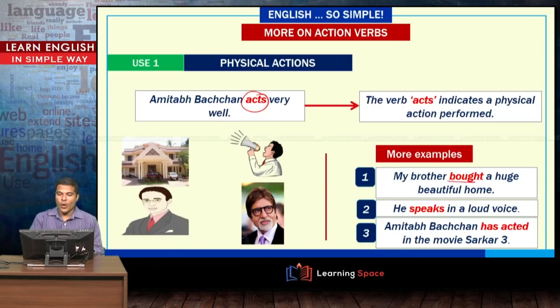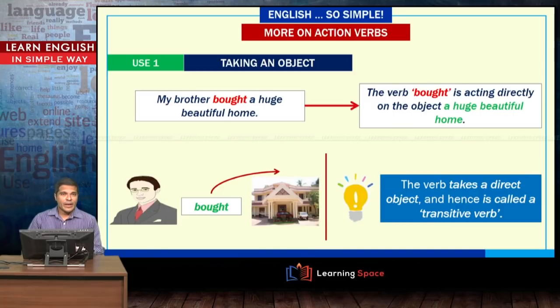My brother bought a huge beautiful home. He did something physically. He speaks in a loud voice. Again, a physical action is performed here. And so is in this sentence which says Amitabh Bachchan has acted in the movie Sarkar. So again, this acting is a physical action that is performed. So what is happening in this sentence is that my brother bought a huge beautiful home.